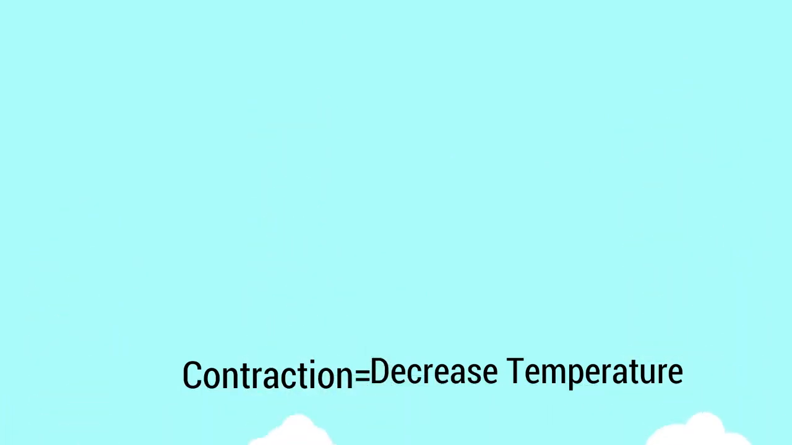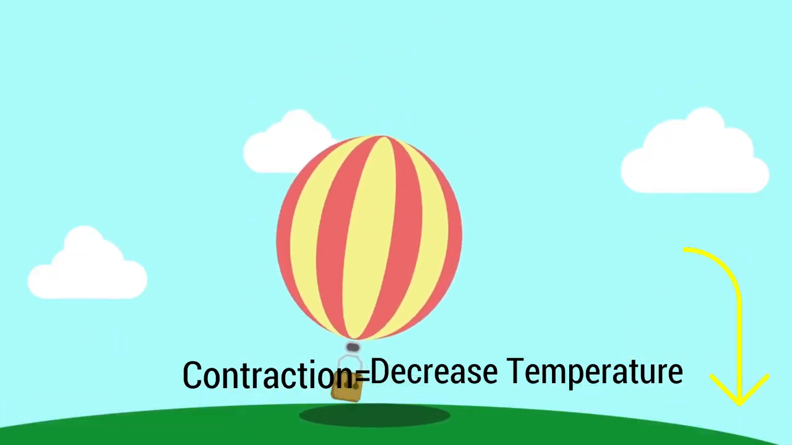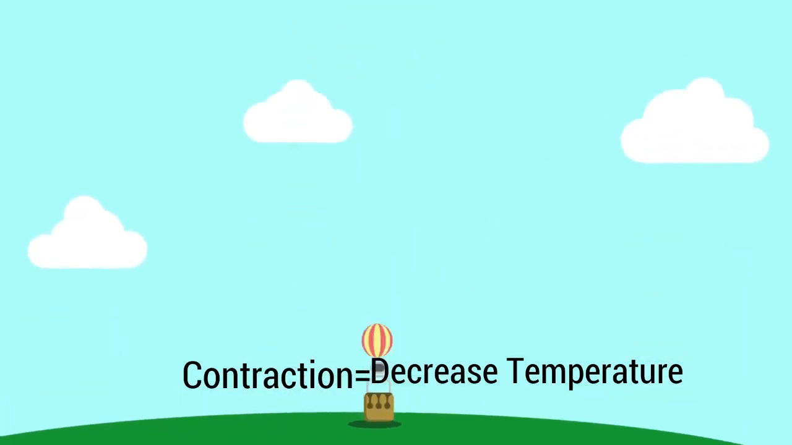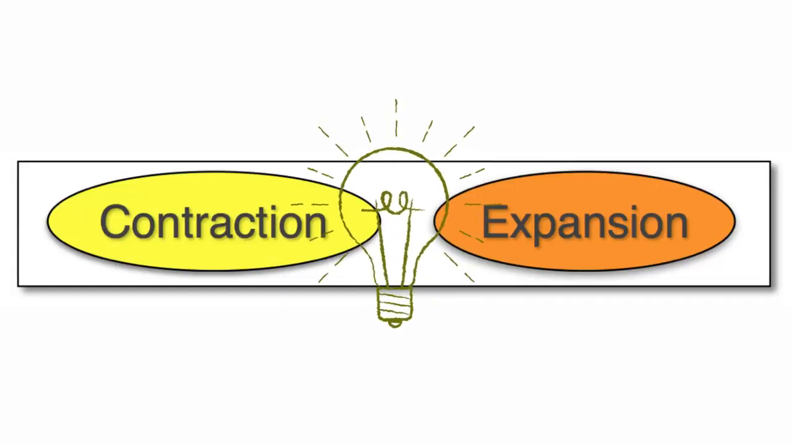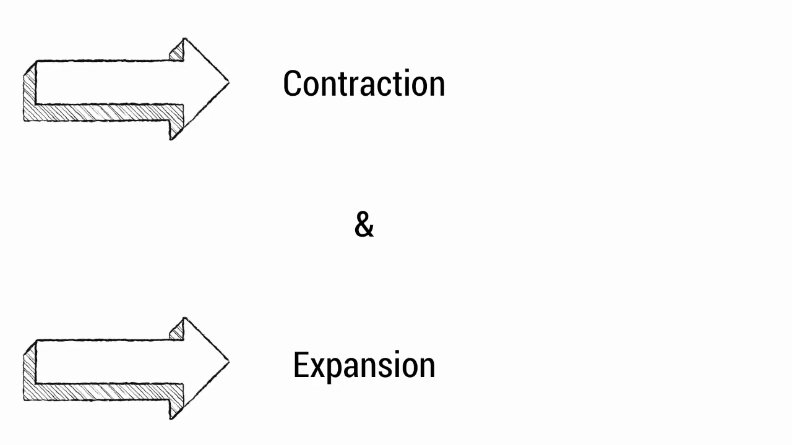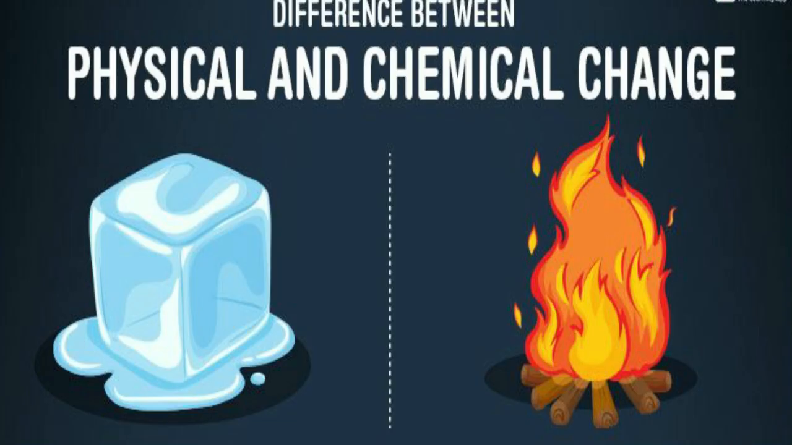When we decrease the temperature, it will cause contraction and the balloon will land on the ground. Now, did you understand the difference between expansion and contraction? Try to write down more examples of contraction and more examples of expansion.